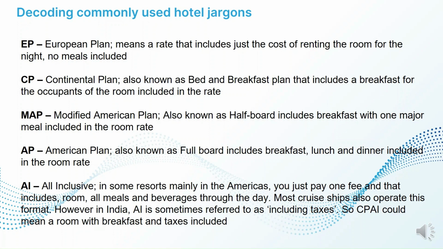AI, all inclusive. This is mainly used in many resorts in the Americas, where you just pay one fee and that includes room, all meals and beverages through the day. Most cruise ships also operate this format. However, in India, AI is sometimes referred to as including taxes. So CPAI could mean a room with breakfast and taxes included. APAI could mean a full board including taxes.